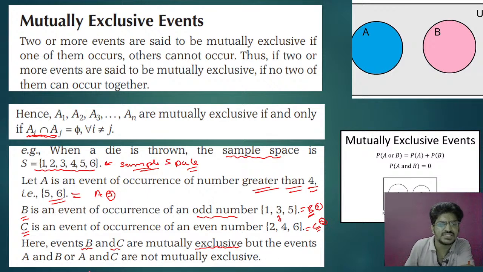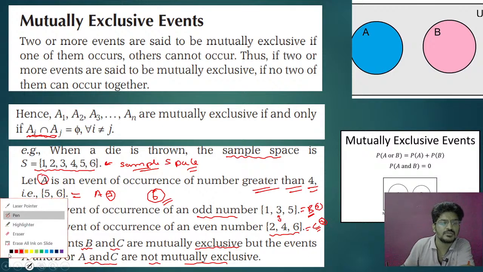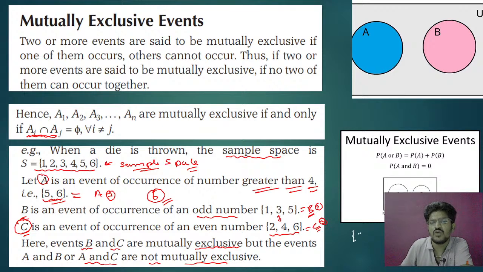And next, A and C are not mutually exclusive. A and C, you take A: 5, 6, C: 2, 4, 6. If you make an intersection, you will get what? 6. Because in the set A you have 5, 6, in the set C you have 2, 4, 6.